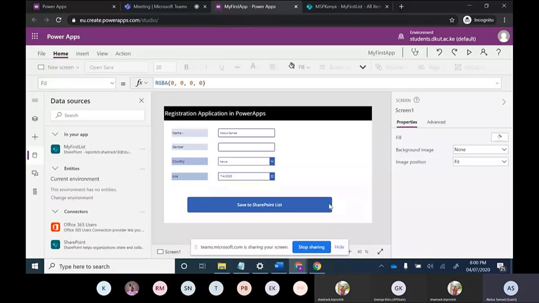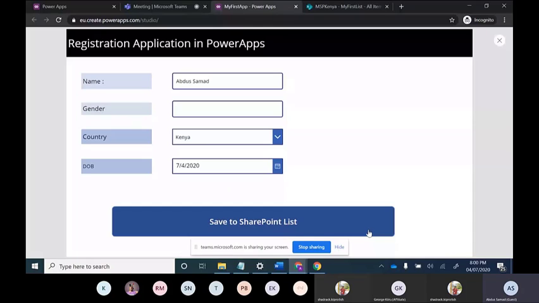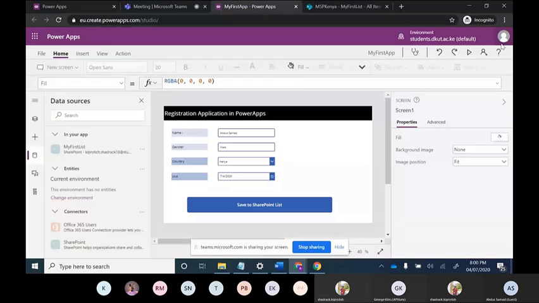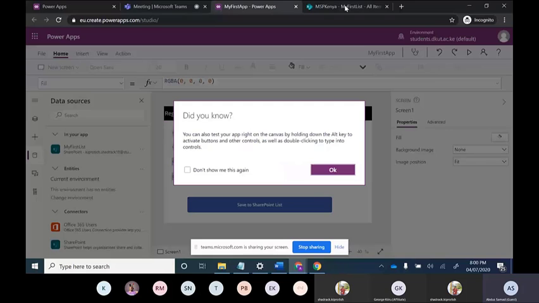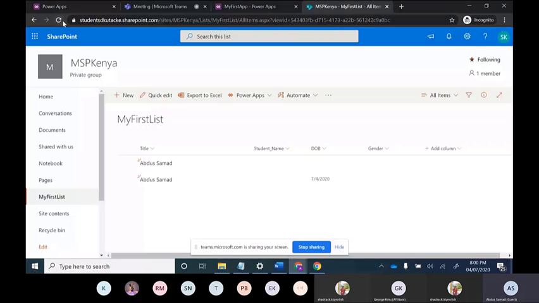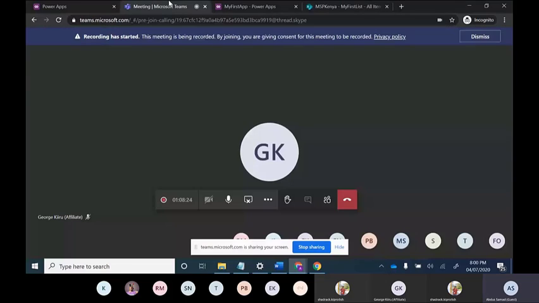So we put one gender, that is male, and save to our SharePoint list. We will refresh it. Now we can see that the gender is coming up, date of birth is coming up, and even the title is coming up. So coming back to our audience, is there any question?